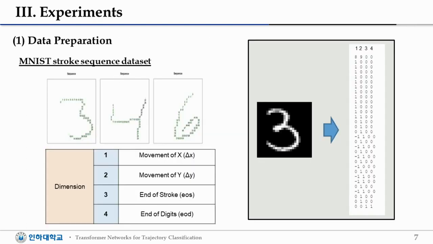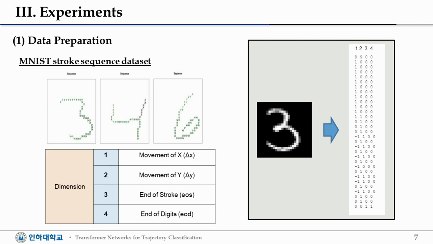To find the suitable model for trajectory classification, we used the MNIST stroke sequence data and put them into RNN, LSTM, and transformer and compared their accuracies. MNIST sequence data have 4 dimensions. The first and second columns, which are delta x and delta y, represent the horizontal and vertical movements.